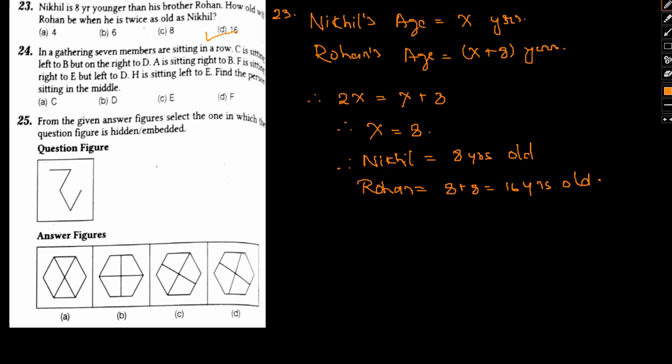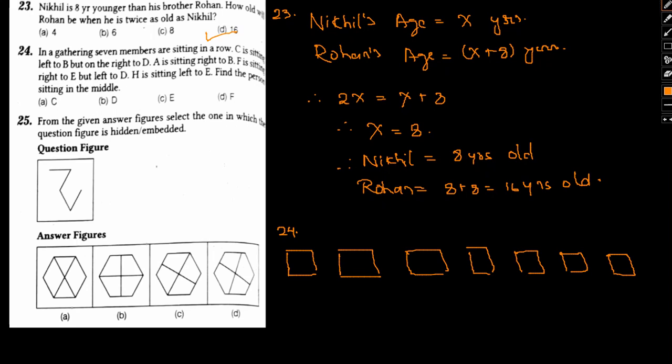Now let's take a look at the next question, that is number 24. In a gathering, 7 members are sitting in a row. So there are 7 members. So let me just say 1, 2, 3, 4, 5, 6 and 7.